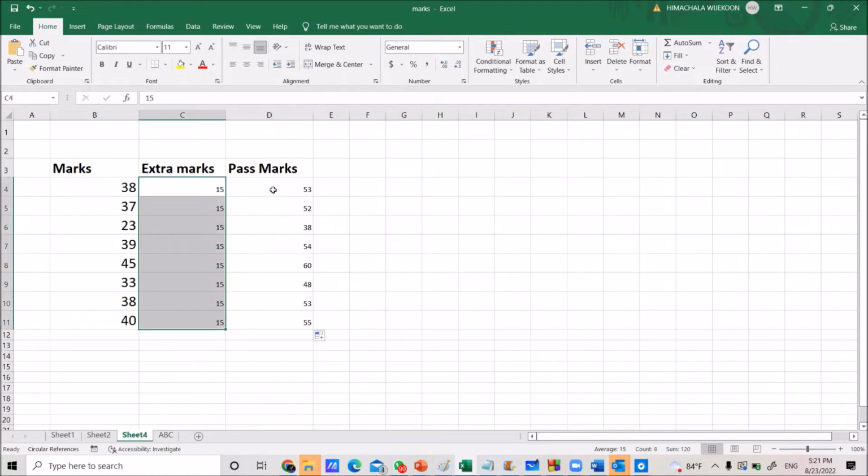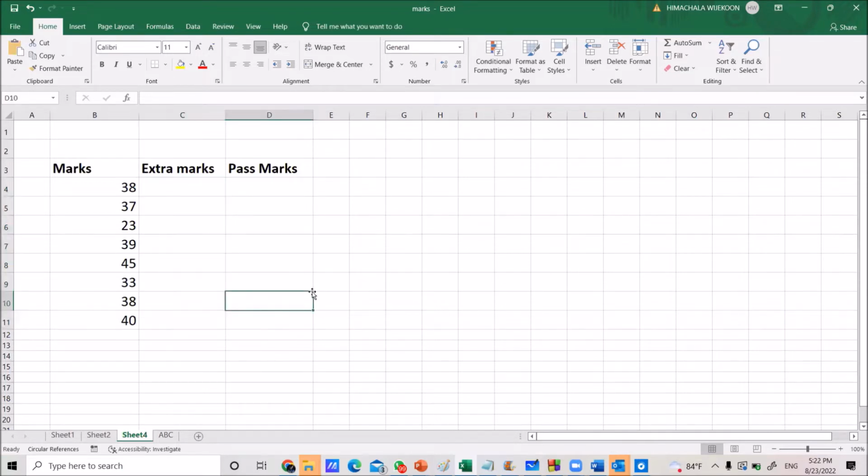Suppose I am going to delete these values here. Now suppose your extra marks are available in a separate cell. Suppose the extra marks are available as 15 in cell C2. Now you are going to add the value of C2 to each mark here. You want to write down the formula for the pass mark column.